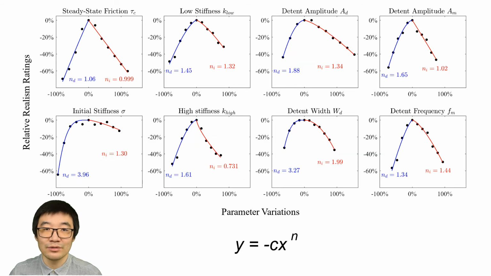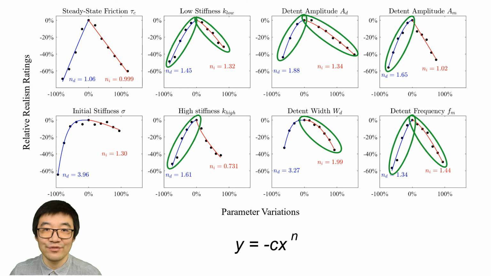We fit power model to the realism data, which provides intuition into the sensitivity of the haptic model parameters. We clustered the fits into 4 groups, which can be principally described by the differences in the power model exponents. The first cluster was fits where the decrease in realism was approximately linear. This behavior indicates that participants were equally sensitive to parameter changes across the range of parameter values.